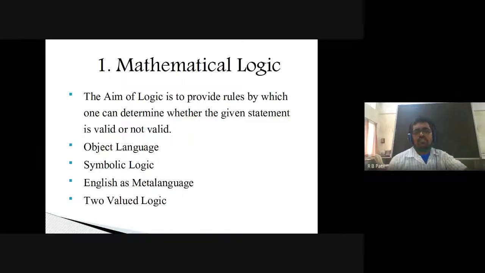You might have studied mathematics. In mathematics, you might have proved many things. In trigonometry, one example is sin square theta plus cos square theta is equal to 1. So this is how you are going to prove it. For proving it, you require a logic.